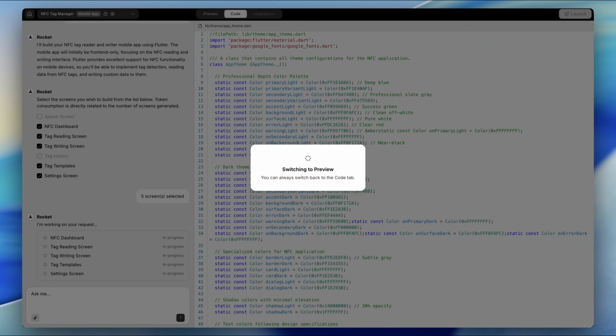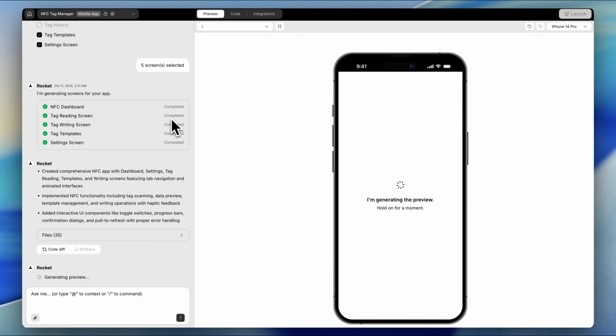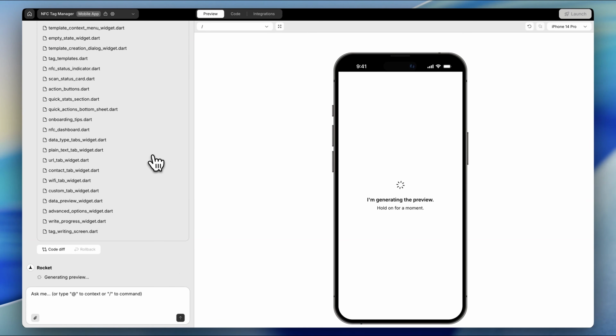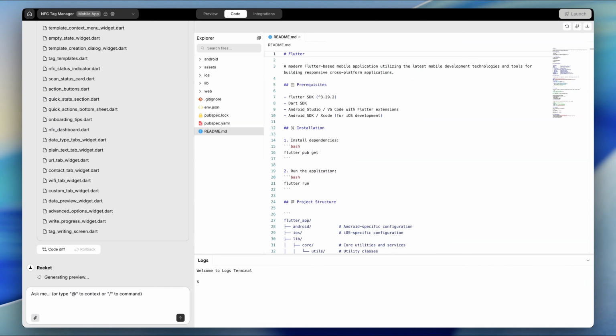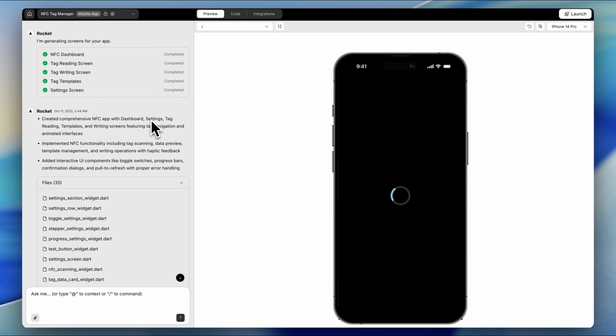Once you hit build, Rocket takes around 10 to 20 minutes to generate your app. That's pretty standard for AI-assisted builders. While it's building, let's explore the editor view. And honestly, it's pretty sleek. Navigation between screens is clean and intuitive, something that can't be said of most Flutter-based vibe coding platforms.